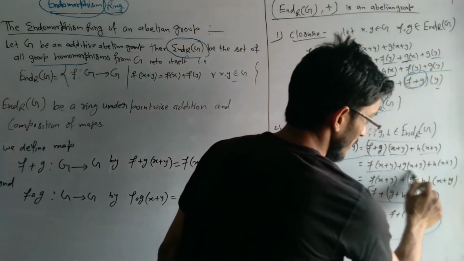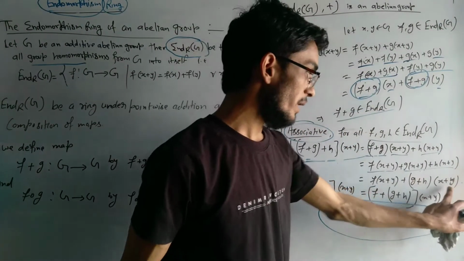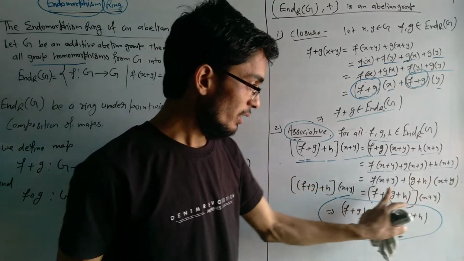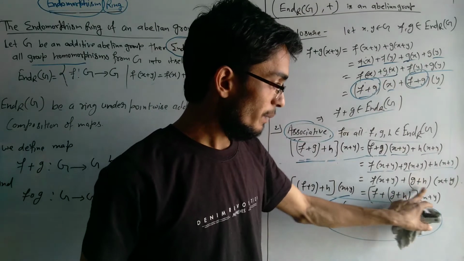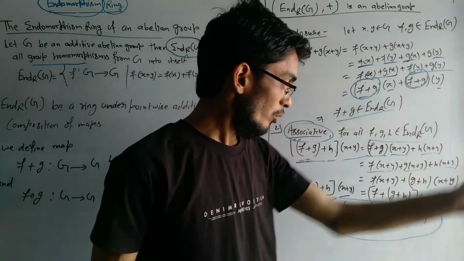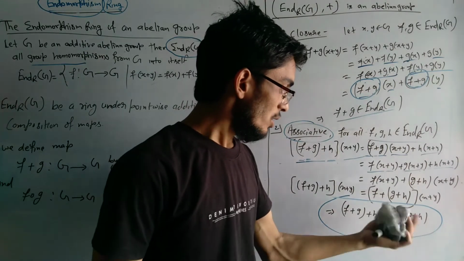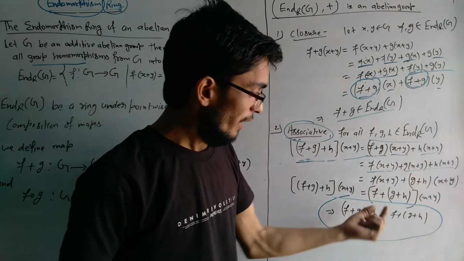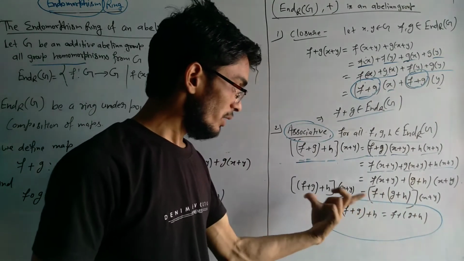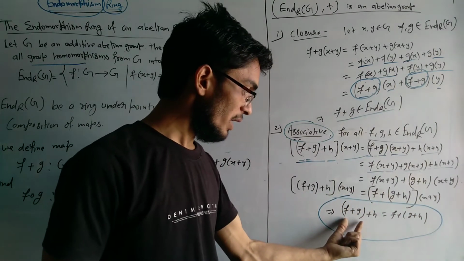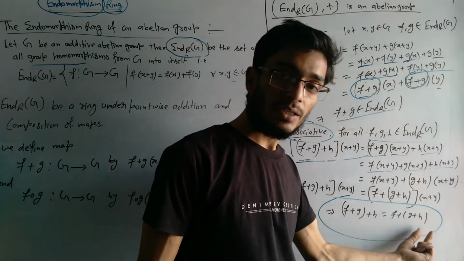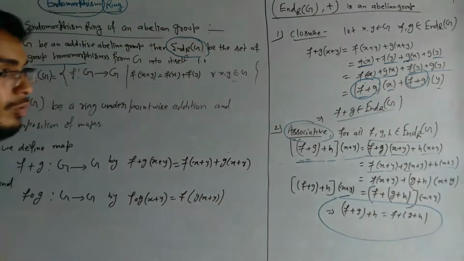Now we will define g plus h. Here we take x plus y common, so we write f of x plus y plus (g plus h) of x plus y. So we take x plus y as common and write f plus (g plus h) of x plus y. This implies (f plus g) plus h equals f plus (g plus h). That is, the associative law holds.